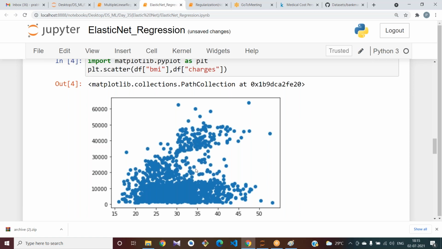We can apply those, but we have not completed them yet. I will tell you when we are done with the classification problems, classification algorithms. When I am teaching random forest and decision tree classification, I will explain the regressor also at that time.